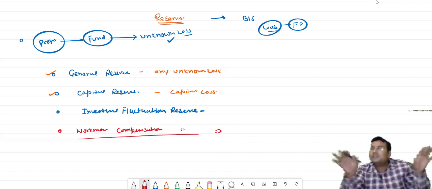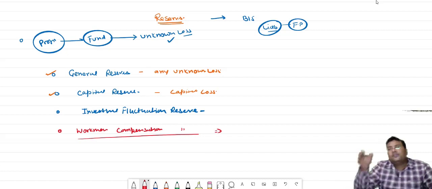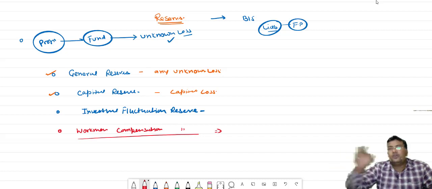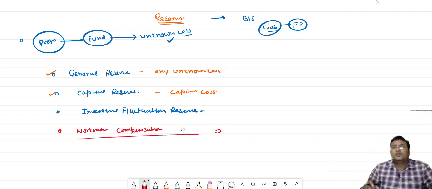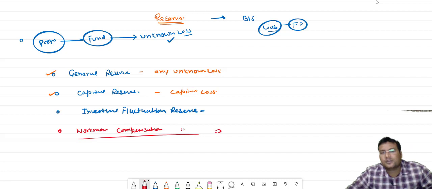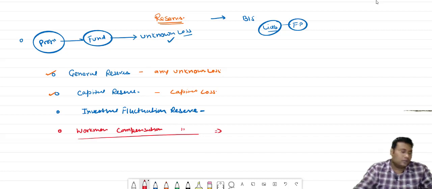It is totally uncertain when the accident will be. So for covering that accident, for giving compensation to the workers who suffered any loss because of an accident, we have workman compensation reserve.